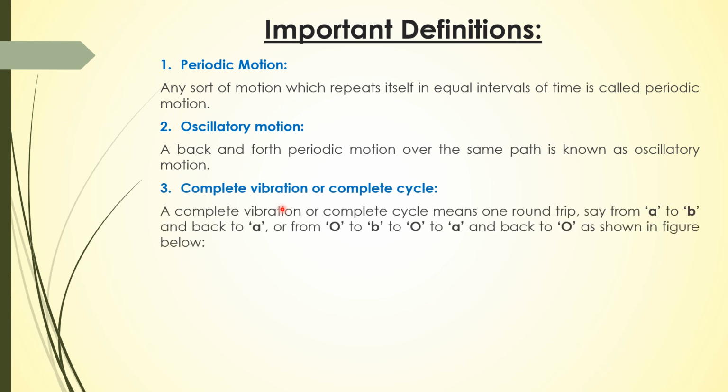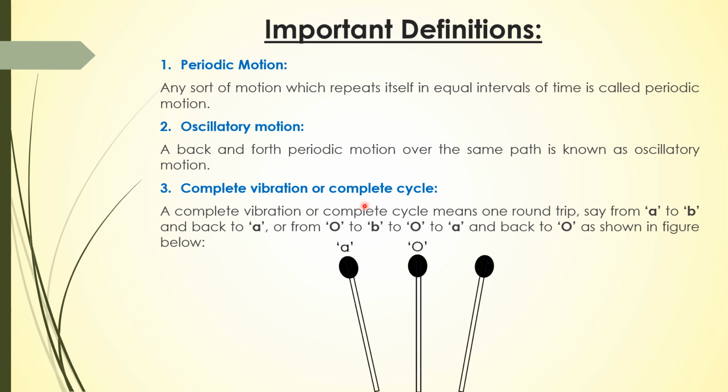Now if we talk about one complete vibration or complete cycle, to understand this, I consider a body which is initially at point O and it is oscillating between two points A and B, where the distance from O to A is amplitude, and then we have range. I will explain these two quantities in the next slide. Let's talk about complete vibration or complete cycle. A complete vibration or complete cycle means one round trip, say from A to B and back to A. So when a body, let's suppose it is at point A, goes from A to B and then back to A, it is considered as a complete vibration or complete cycle.